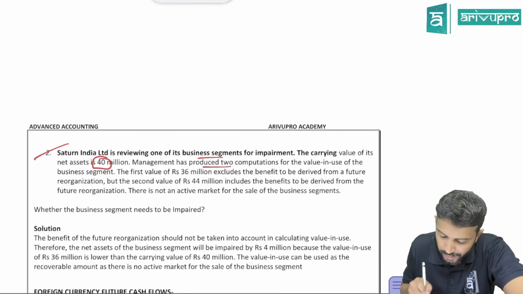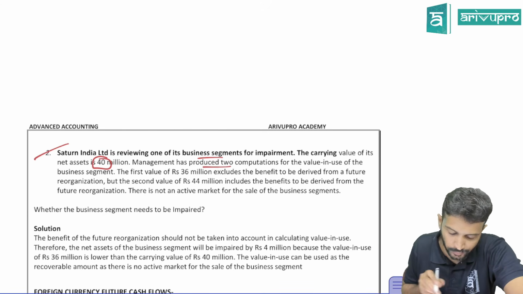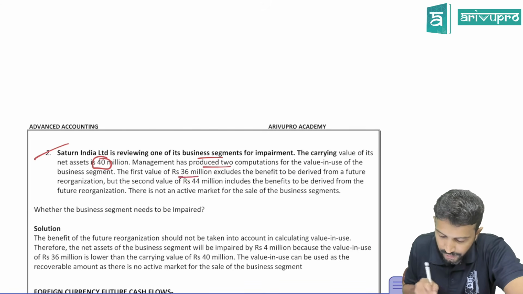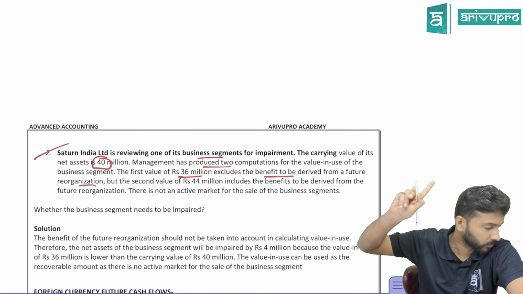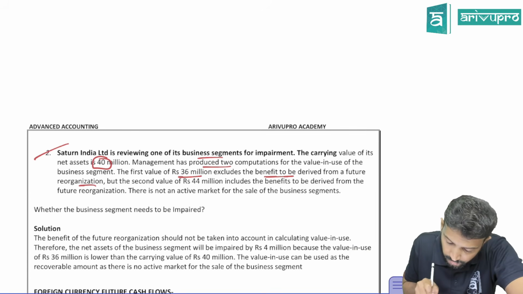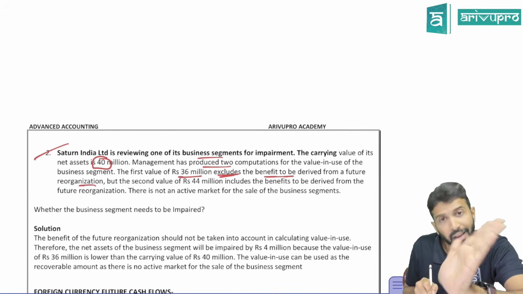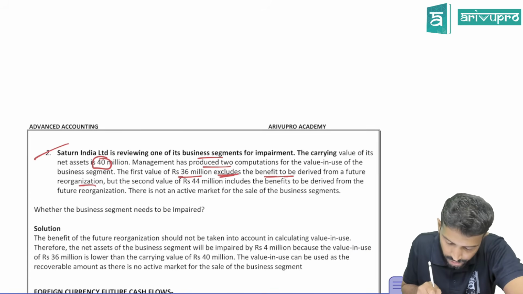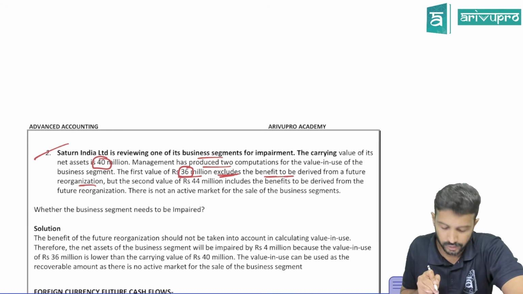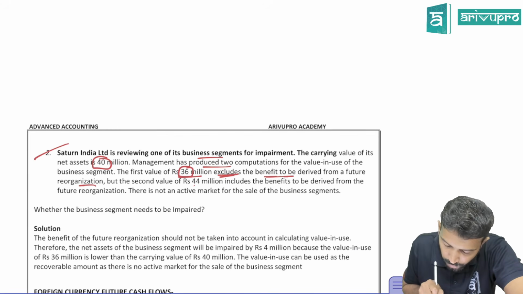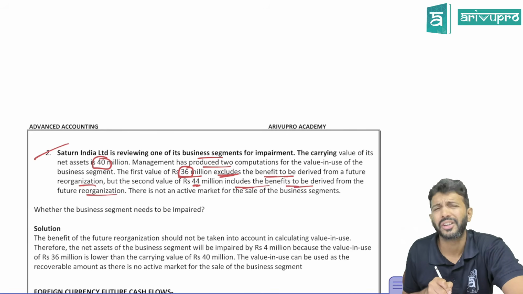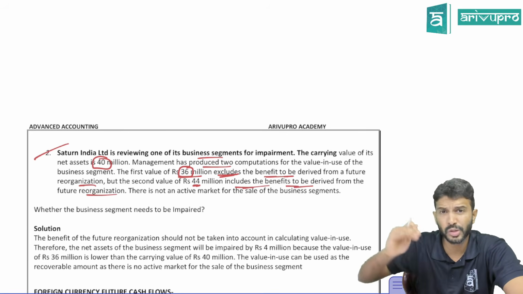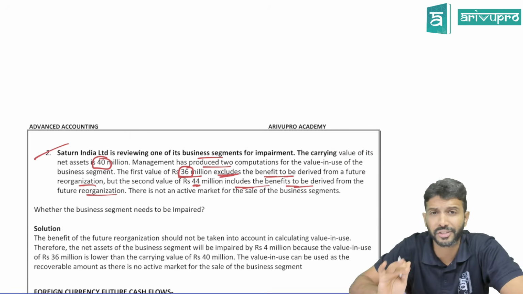40 million. Management has produced two computations of value in use. The first value is 36 million, excluding the benefit to be derived from future reorganization. Okay, so includes or excludes? Excluding future reorganization, the value is 36 million. The second value is 44 million, but it includes the benefits derived from future reorganization. So future reorganization is your future improvements.